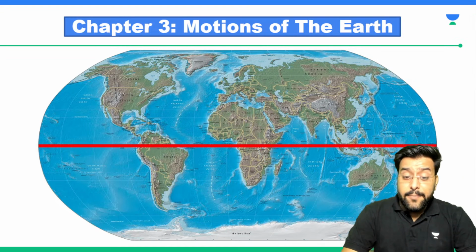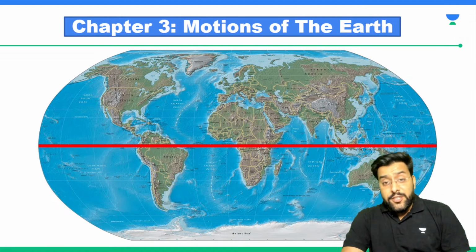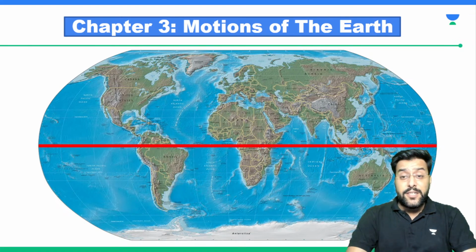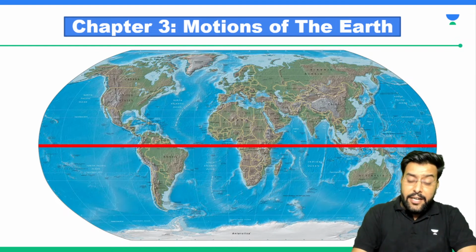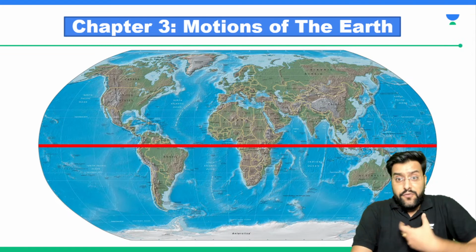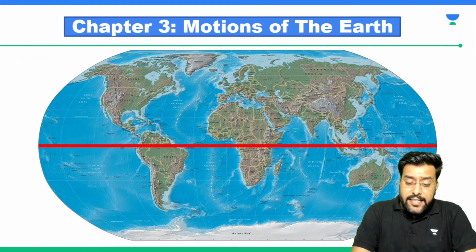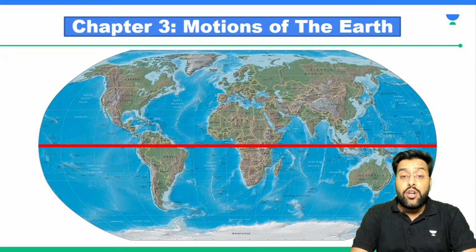No, that's clear. But simultaneously, when we have winters also, then why are we naming it summer solstice? On 21st of June in the northern hemisphere we have summers, but on the very same 21st June, people in the southern hemisphere have their winters. So they'll be like, why are you calling it summer solstice? Because we are facing winters. But the reason is that we have been naming it with reference to the northern hemisphere because the majority of the population lives in the northern hemisphere only.